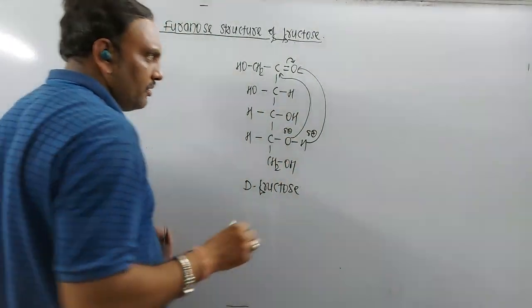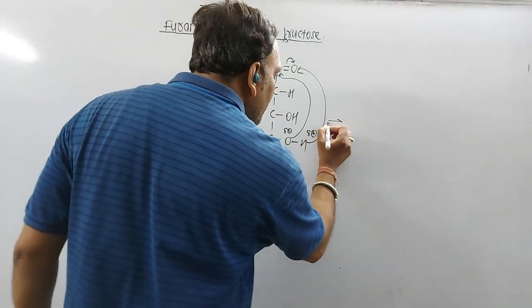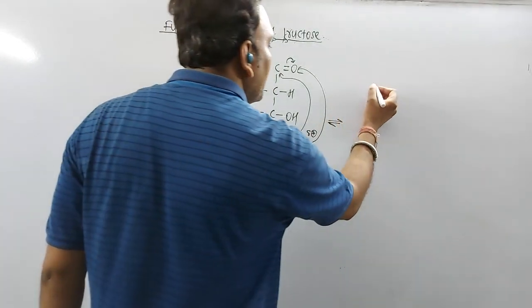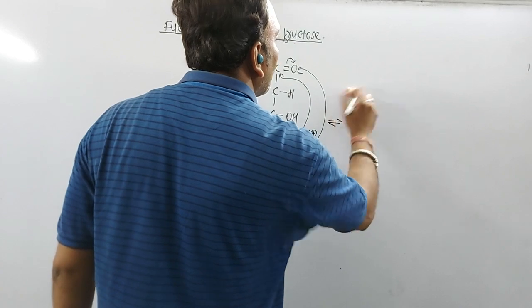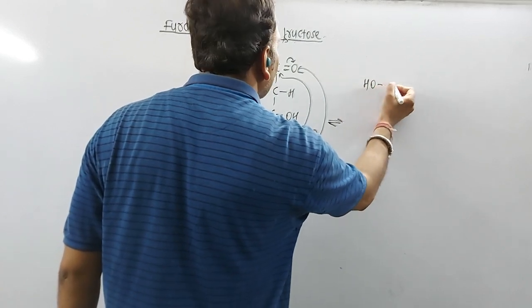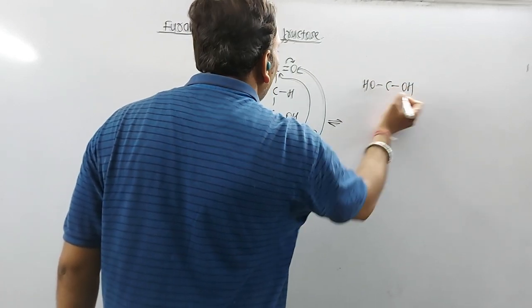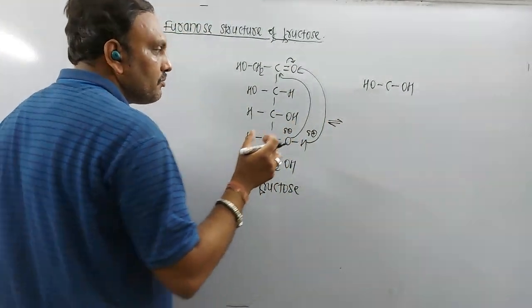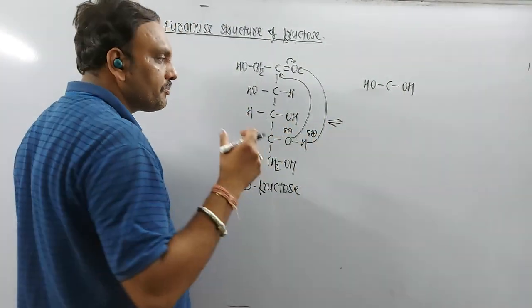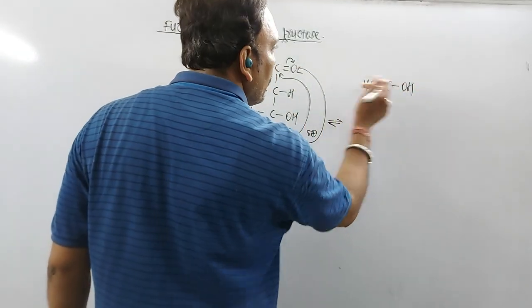Due to this, a new acetal linkage is obtained, and the structure so obtained can be drawn in this manner. The hydroxyl hydrogen of the OH group at the fifth carbon gets added to the carbonyl oxygen.